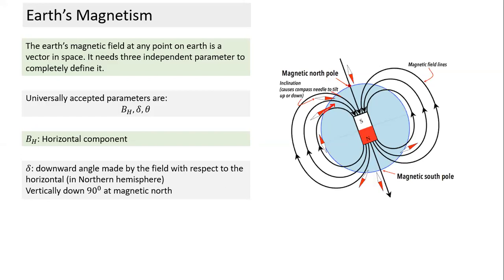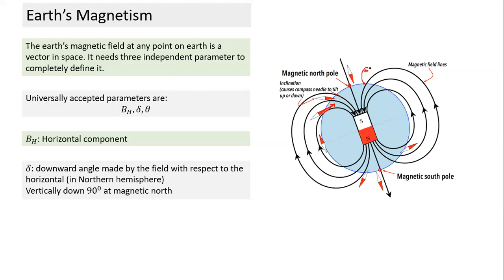This point is called magnetic north, because if you draw the axis of the bar magnet, it will cut the surface of a sphere at 2 points. The axis of the bar magnet will cut the surface of Earth at 2 points. This point is called the magnetic North Pole, and this point is called the magnetic South Pole. And the magnetic North Pole actually does not coincide with what we call the geographic North Pole.